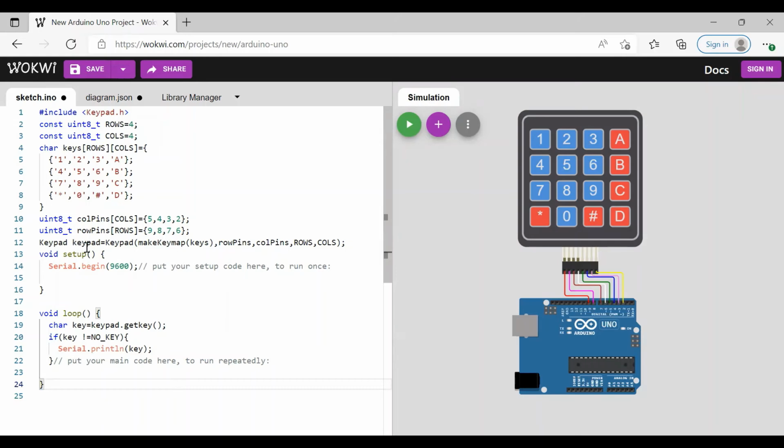And we took a variable called keypad and then mapped everything: keys, row pins, column pins, rows and columns. And Serial.begin, because we want to print the output onto the screen. And use a variable called key and apply getKey on the keypad. So whenever a key is pressed, it will print that character or the number that is on the keypad. And only if key is not equal to NO_KEY will it print. So let's start the simulation.